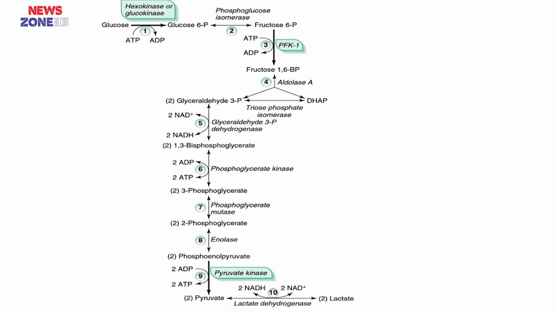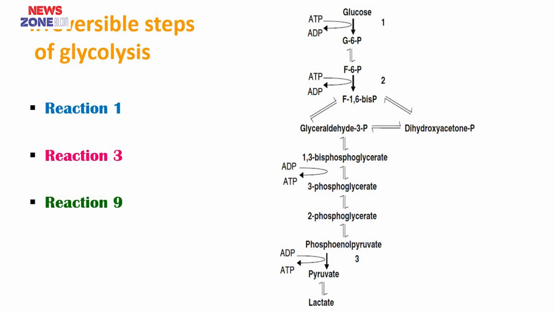The enzymes known as kinases in glycolysis are hexokinase or glucokinase, phosphofructokinase 1, phosphoglycerate kinase and pyruvate kinase. The dehydrogenase enzyme used in glycolysis is glyceraldehyde 3-phosphate dehydrogenase. The irreversible steps of glycolysis are regulated by hexokinase or glucokinase, phosphofructokinase 1 and pyruvate kinase, and substrate level phosphorylation occurs in the steps of phosphoglycerate kinase and pyruvate kinase.